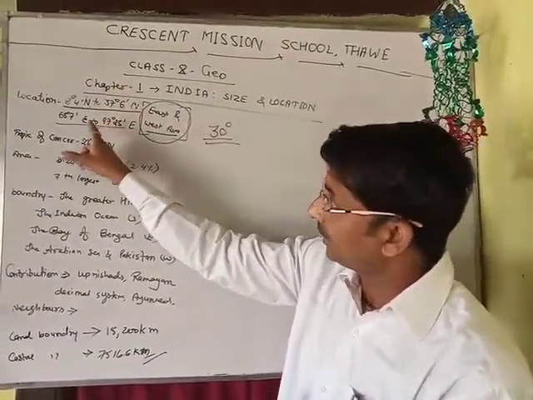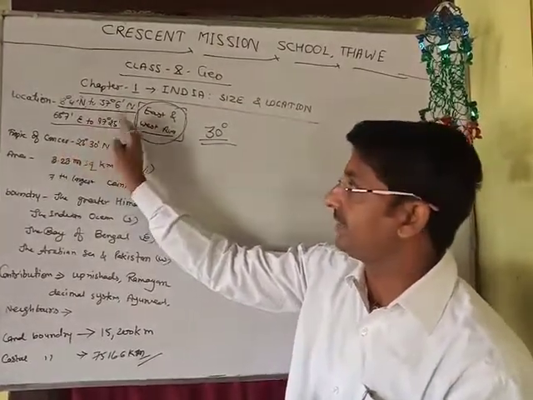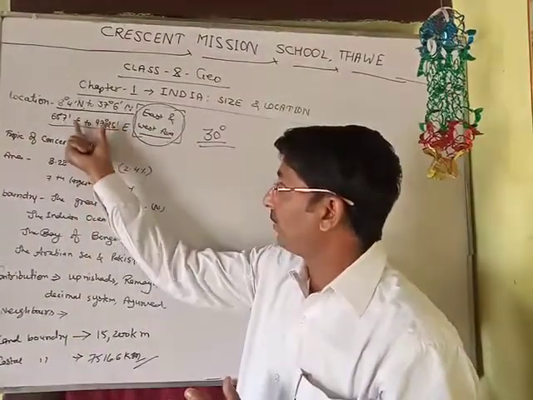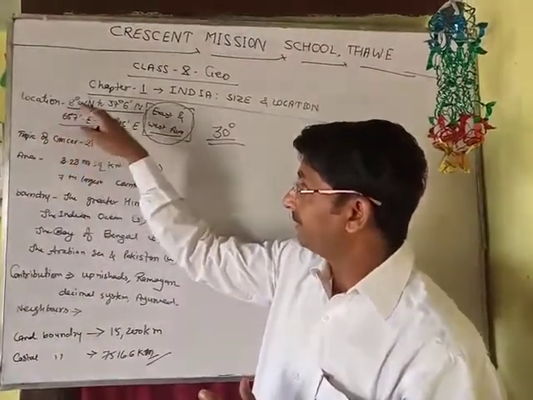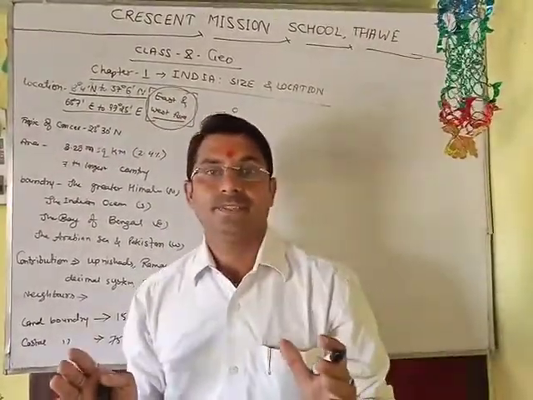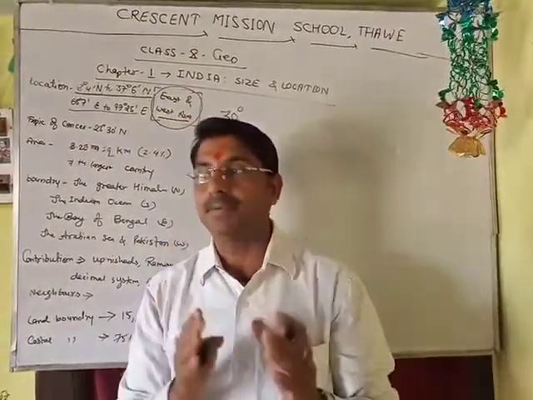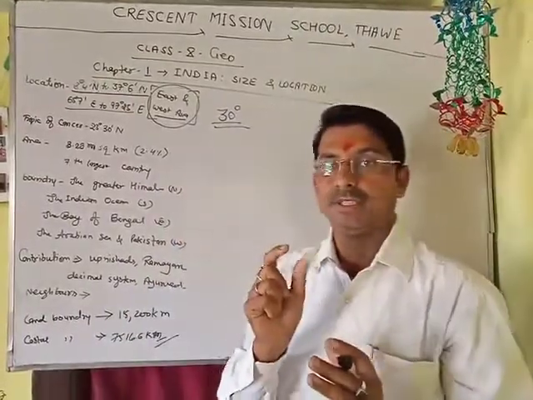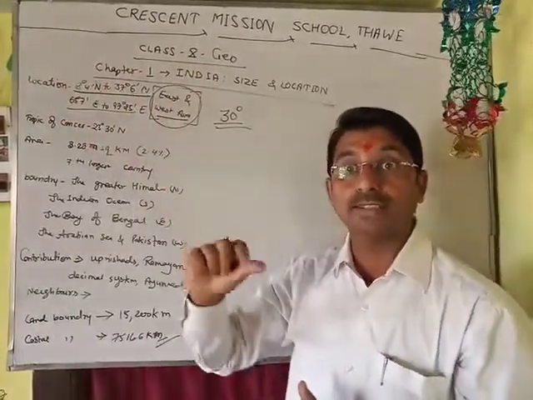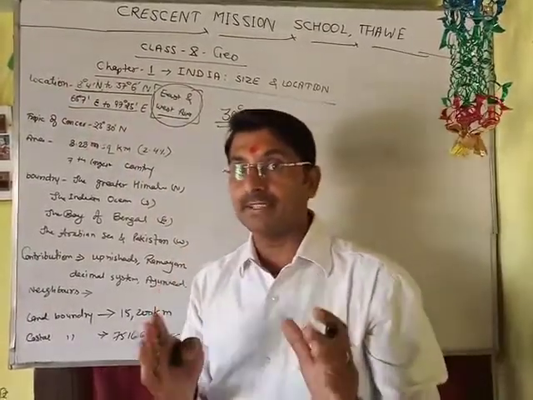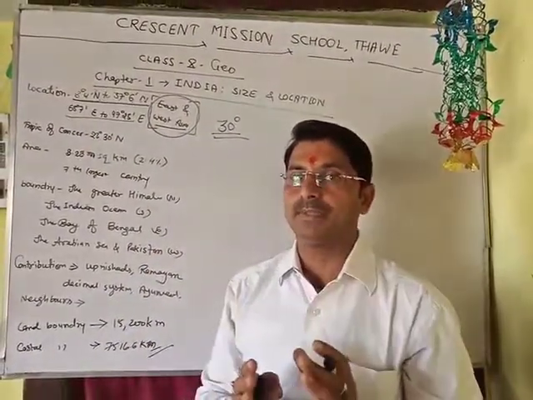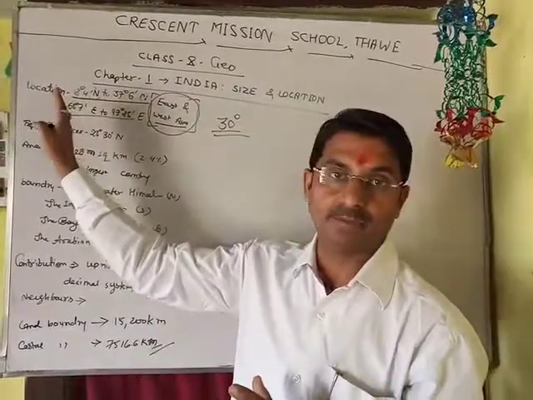And when we look at the longitudinal extension, India lies in the eastern hemisphere according to longitude, and it is about 30 degrees. Due to this extension, the time varies. There is a local time difference of about 2 hours from Arunachal Pradesh in the east to Saurashtra, Gujarat in the west. It means there is a 4 hours time difference of local time from Gujarat to Arunachal Pradesh, and this is due